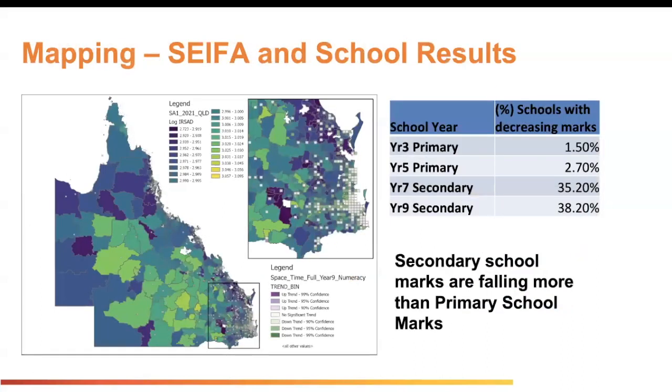This slide juxtaposes SEIFA data with school results in Queensland. The map illustrates socioeconomic status, with darker areas being more affluent. Superimposed are trends in Year 9 numeracy, with symbols indicating significant score trends. The table to the right highlights that secondary schools are seeing a marked decline in performance, notably in Years 7 and 9, in contrast to the steadier marks of early primary years. The takeaway is clear. There is a pressing need to address the educational slide as students progress into secondary education.